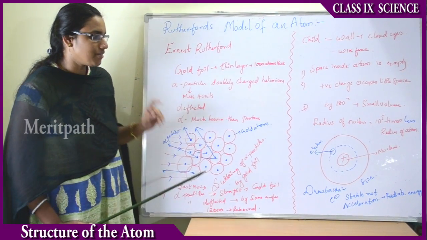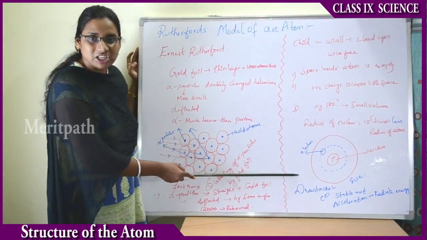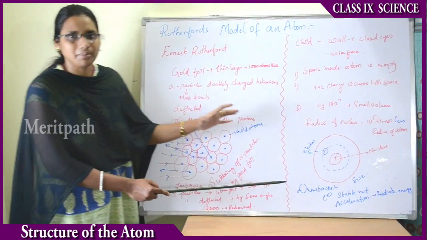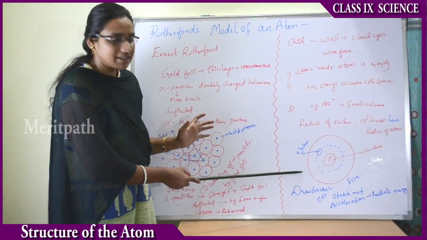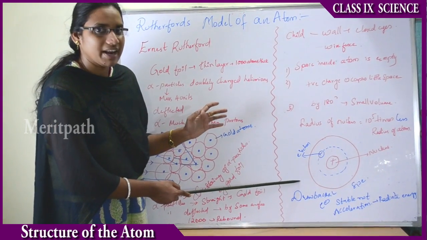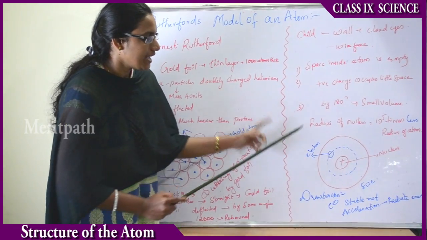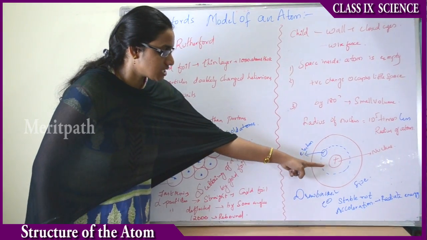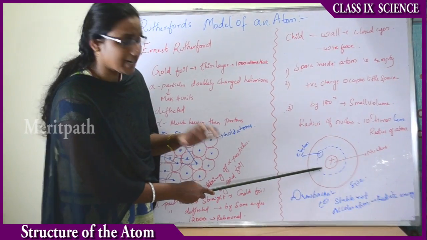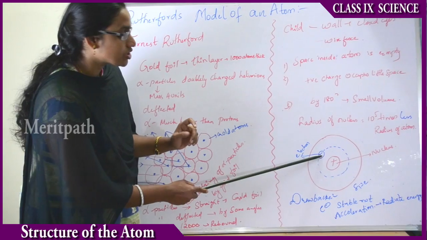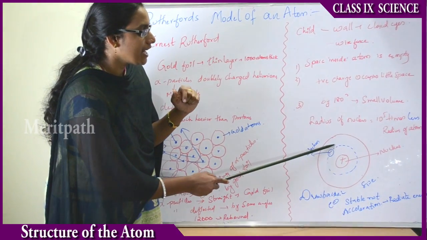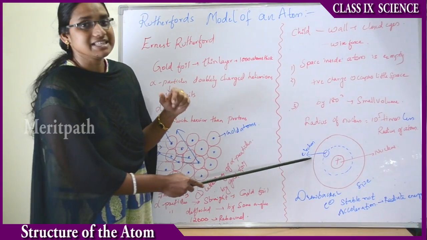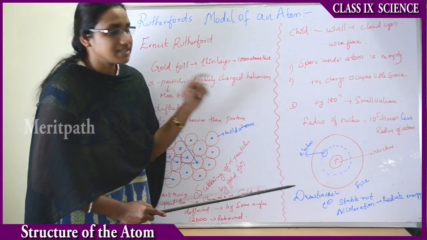Therefore, this is the pictorial representation or the structure of an atom given by Rutherford. Let us take the shape of an atom as a circle, and he assumed that the nucleus, the positively charged particle, is concentrated at the center and an electron, the negatively charged particle, is rotating in a particular orbit in a circular manner around the nucleus.